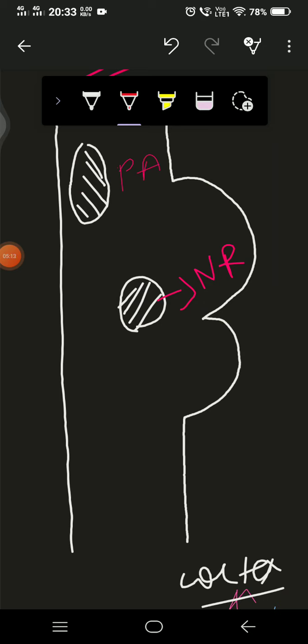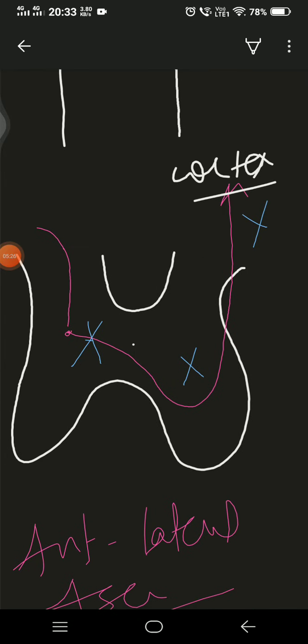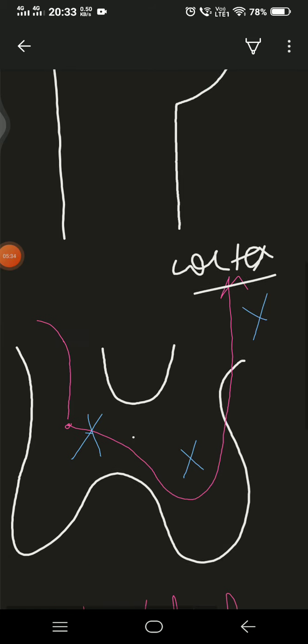If we could manage to stimulate these parts, we would definitely achieve what we want. We can stop the pain sensations going directly to the cortex. We can easily stop this sensation.